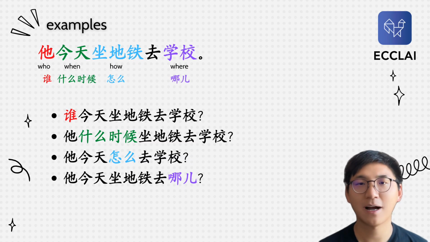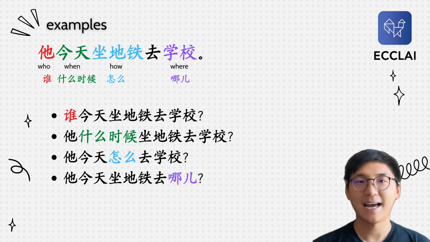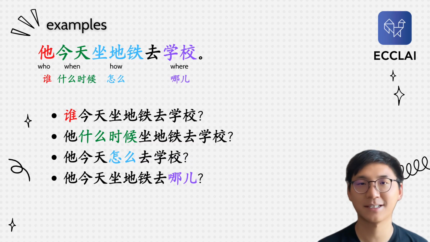Okay, so to ask questions of which the subject is I, 我, you actually need to change the subject to you, 你. Okay, so how to ask the question? I don't drink water. How to ask the question? What don't you drink? Okay, so 我不喝水. Okay, and then how to ask the question? Well, please leave it at the comment section and then I'll check it, okay? If the answer is correct, then congratulations. Well, if it's wrong, then I'll try to correct it, and that's how we make progress in learning Chinese Mandarin all together. Alright, that's all for today.